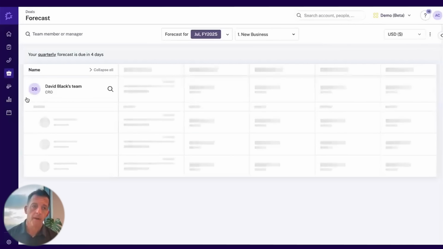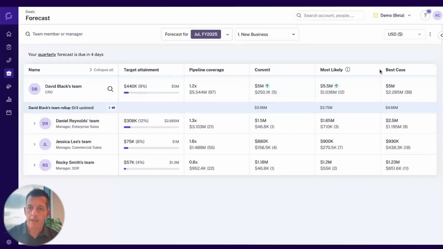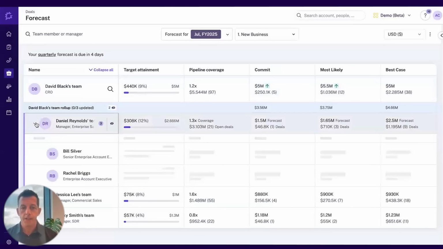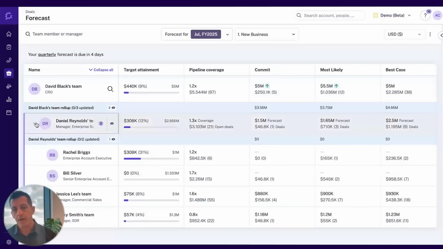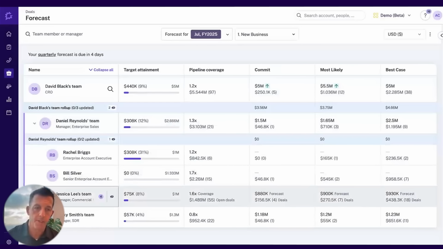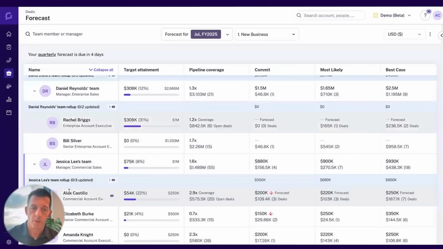Again, I'm David Black. I'm the Chief Revenue Officer. I can see how we're trending for the quarter. It shows me our target attainment, the pipe coverage that we have to hit that number, our commit, our most likely, and our best case. And then I can quickly go down and see each team on how they're performing and whether or not they have a legitimate opportunity to hit their target for the quarter.